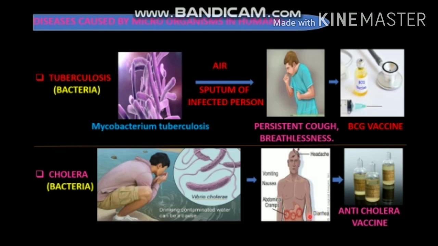Hence we should take ORS water, which means oral rehydration solution, which helps to maintain the fluid balance in our body. And the preventive measure for the disease is the anti-cholera vaccine. So we should take the anti-cholera vaccine to prevent cholera. Personal hygiene will help protect us from cholera. Not only from cholera, personal hygiene will help us prevent all those communicable diseases.